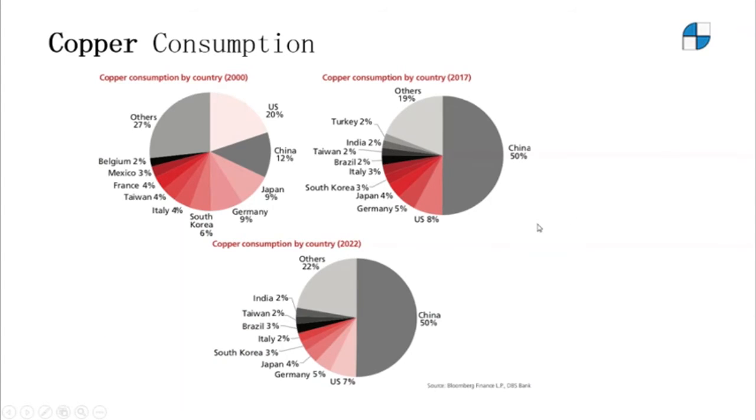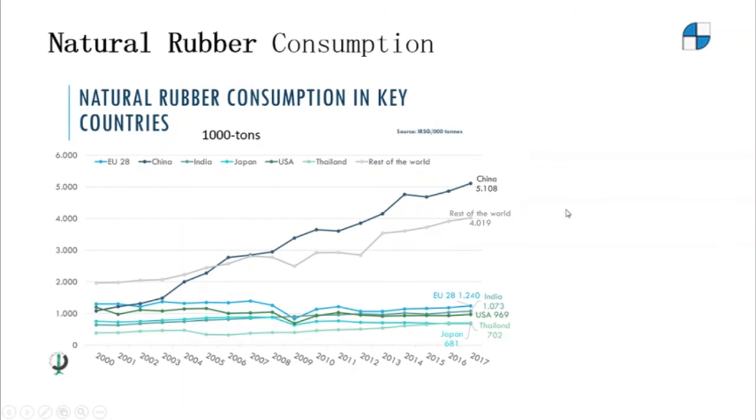For copper, China consumes half of the copper consumed in the world for its strong industrial sector. And for natural rubber, which is mainly consumed by the automobile industry to produce tires, China is also the top consumer, followed by the European Union and India, as China is the number one producer of automobiles in the world.